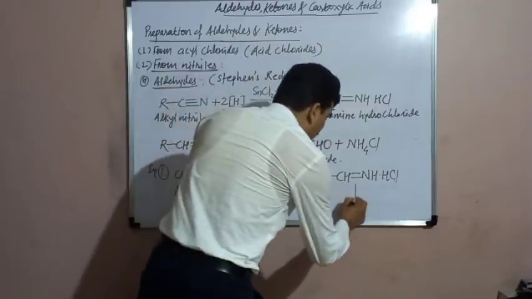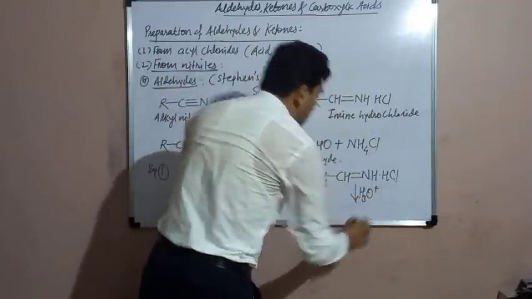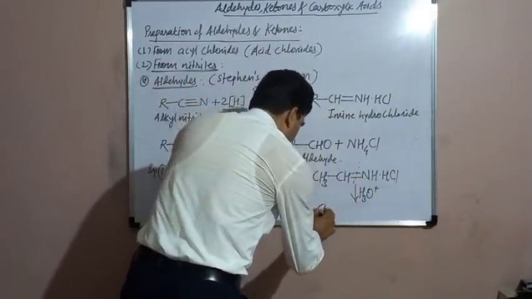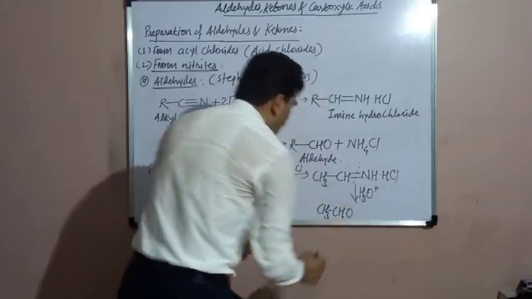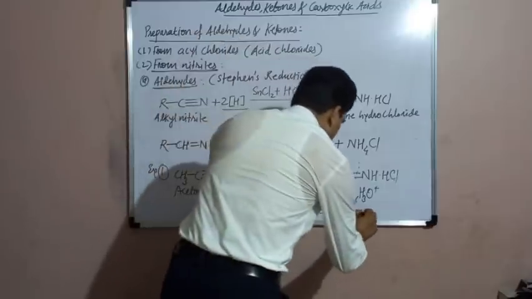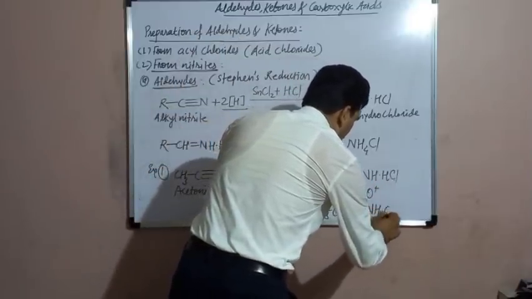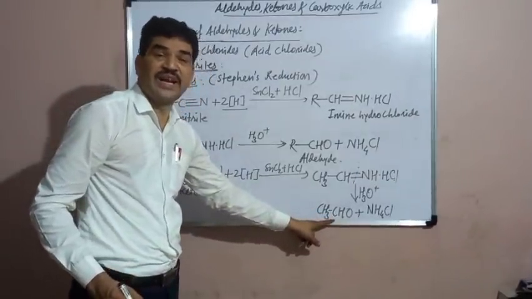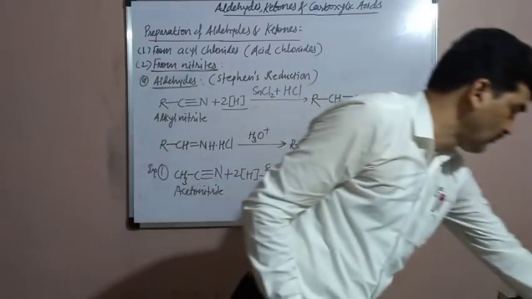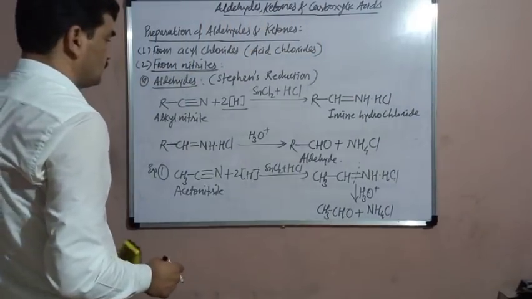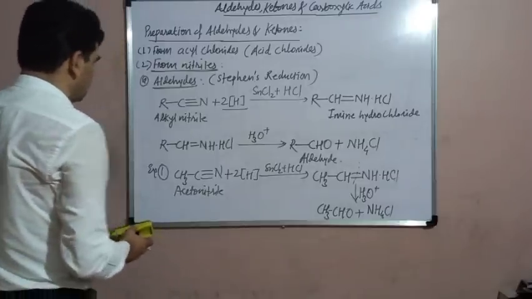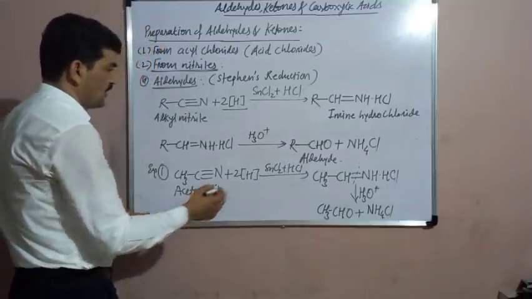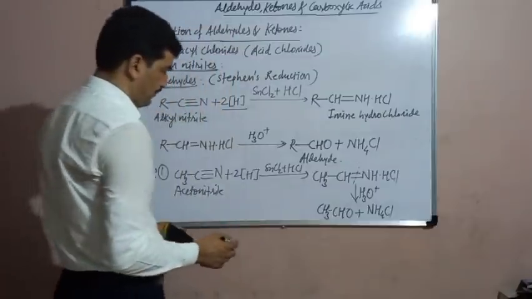After that, this imine hydrochloride is hydrolyzed by the dilute acid. There is action of dilute acid, then it gets decomposed. Decomposition occurs here. There is a formation of CH3CHO. This portion is converted into aldehyde, plus the remaining portion is converted into ammonium chloride. There is a formation of acetaldehyde. What is the name of this aldehyde? Acetaldehyde, ethanal. Ethanal is obtained in this way. So in this way there is a formation of acetaldehyde.